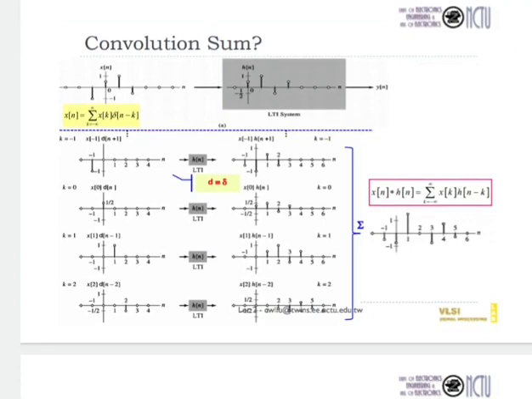So there are different methods which are used for the computation of linear convolution. These are graphical method using mathematical equation of convolution, tabulation method, and multiplication method.